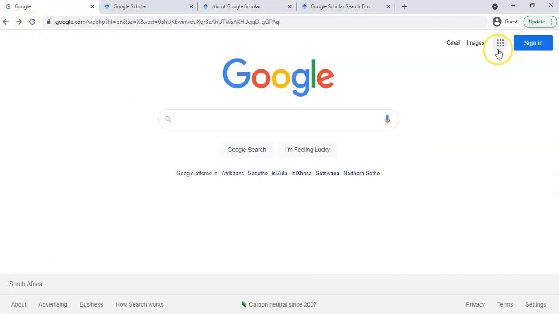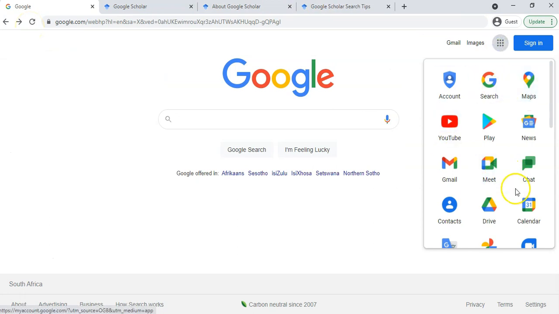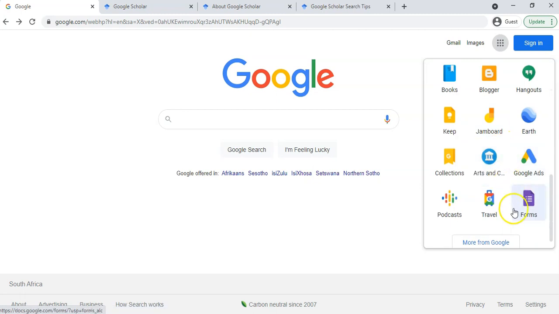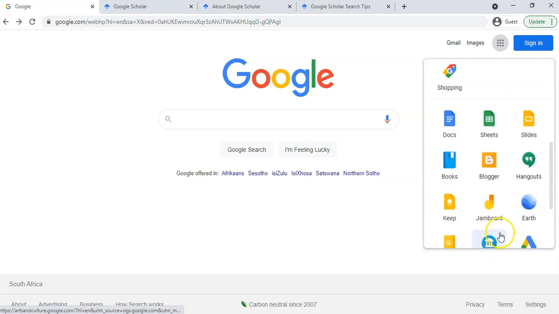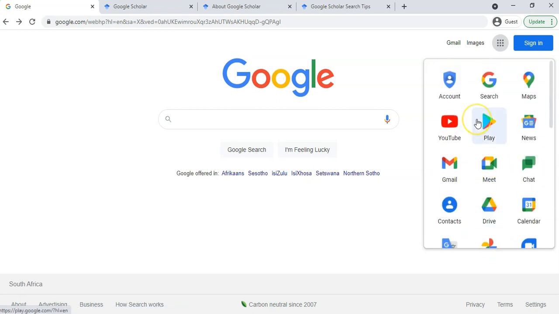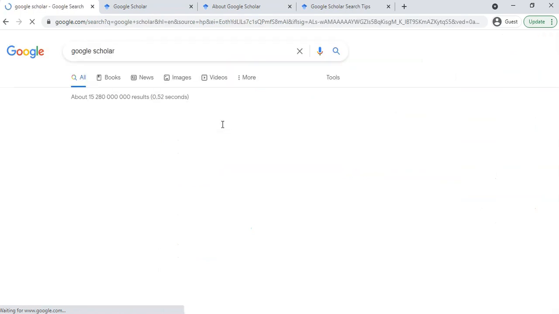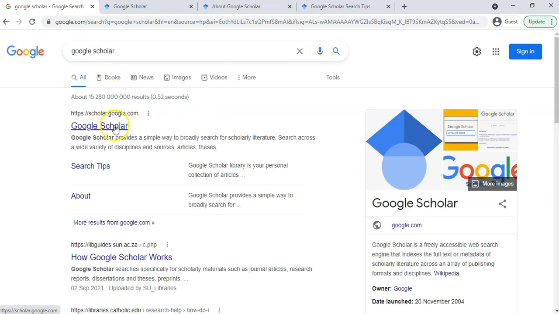So now if I go to this waffle and we see all these wonderful tools that Google has, one of the ones I'm looking for isn't even here. You have to click on more to go find it, or you need to know about it. But there's a lovely tool that a lot of people do not know about called Google Scholar. So if you search for Google Scholar, this is another tool used in Google, and so there's search tips and about. So let's just see what it looks like. I've actually got it loaded already.